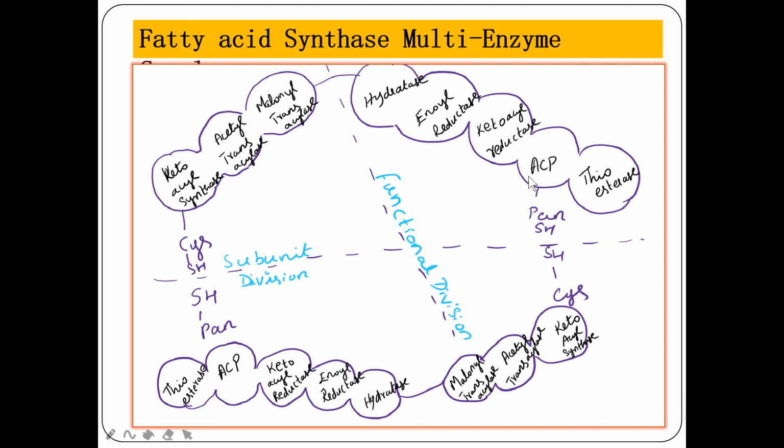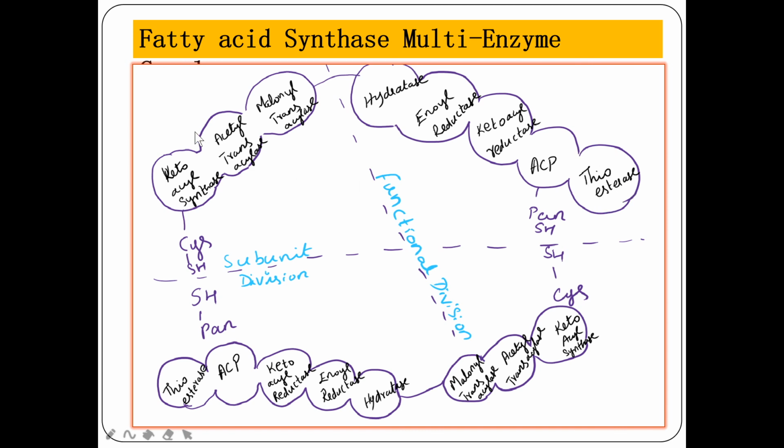Here you see the first monomer and the second monomer. These two monomers are connected to form a dimer in a head to tail fashion. They are connected in such a way that cysteine SH will be closer to the pan SH of the other monomer, and on the next side you can find pan SH closer to cysteine SH. Each monomer has three domains in it. Domain 1 has three enzymes, domain 2 consists of three enzymes and one acyl carrier protein, and domain 3 has one last final enzyme, thioesterase.